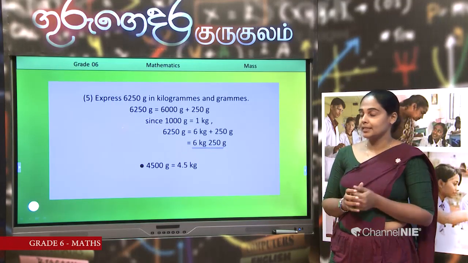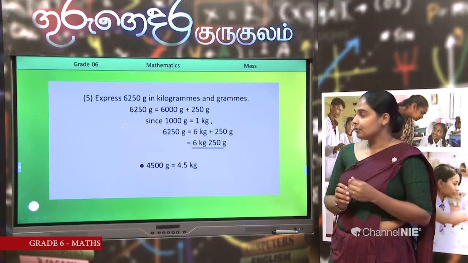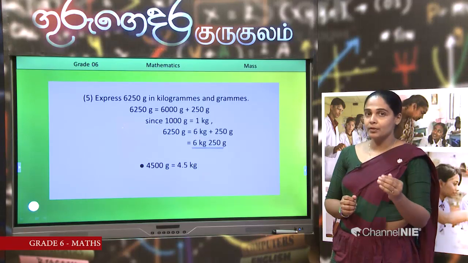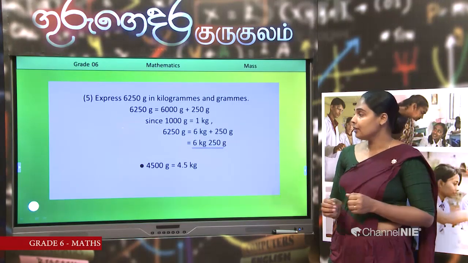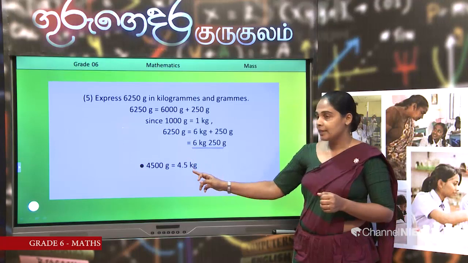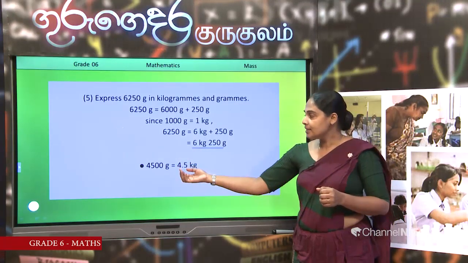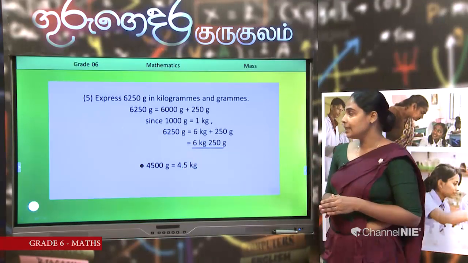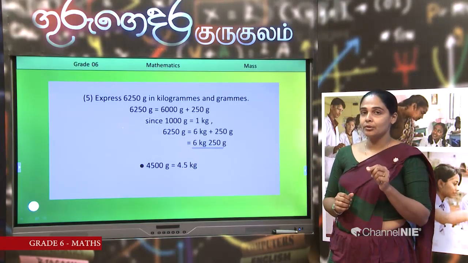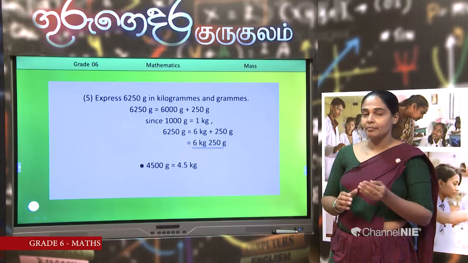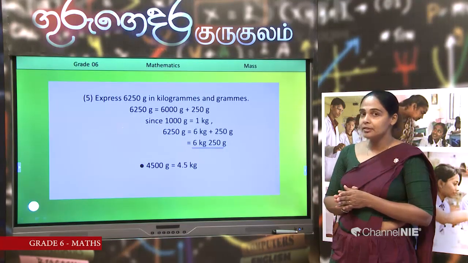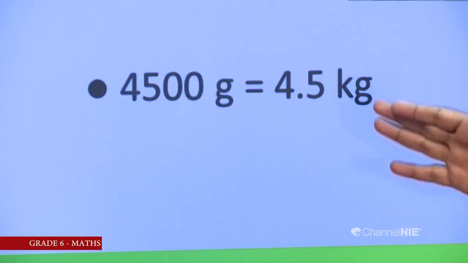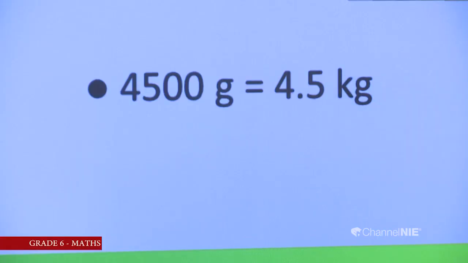I explain it. 4500 grams: 4000 is 4 kilograms and 500 grams more. How can we write it? Separate the last 3 digits and keep a decimal point. Then it is 4.500, but in decimal numbers the last zeros are not written. So we can keep our answer as 4.5 kilograms.